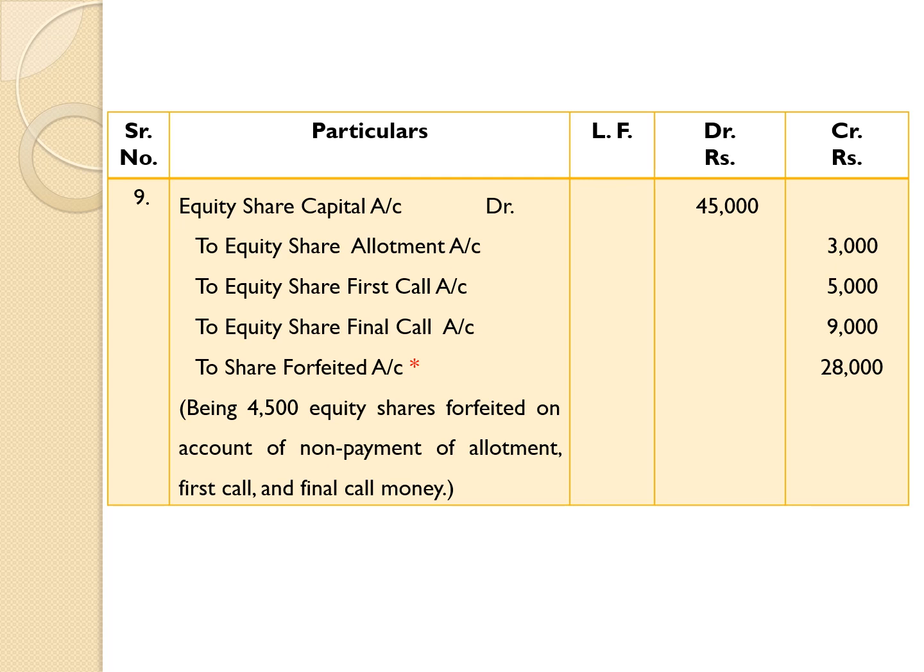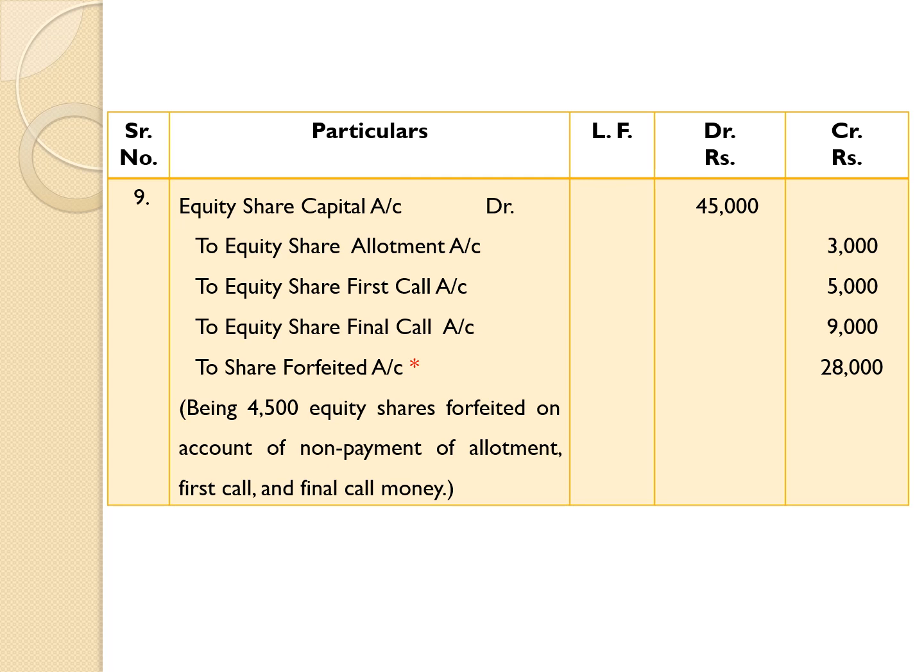Now we are balancing the entry. The difference is occurring on the credit side. That difference amount is 28,000, and for that we are going to give credit to share forfeited account.